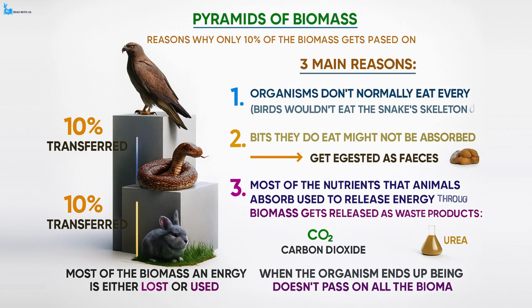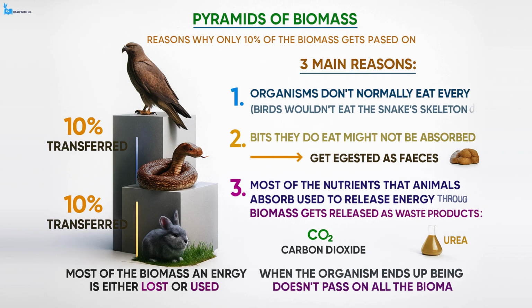The third and most significant reason is that most of the absorbed nutrients and energy are used for respiration, which powers essential life processes such as movement, temperature regulation, and basic cellular activities. The byproducts of these processes, like carbon dioxide and urea, are released into the environment and do not contribute to growth or biomass storage. This means that only a small fraction of the energy is stored as body tissue and can be passed on when the animal is eaten.